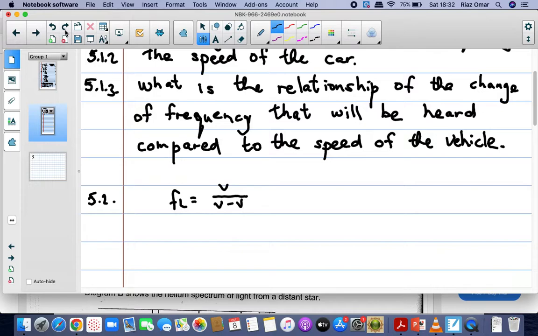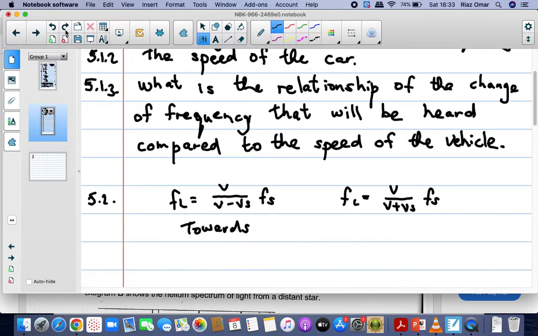So we know that fL is equal to (v plus or minus vL) over (v minus or plus vs) fs. We have one where fL is equal to v over (v minus vs) fs, and one where fL is equal to v over (v plus vs) fs. What do we know?